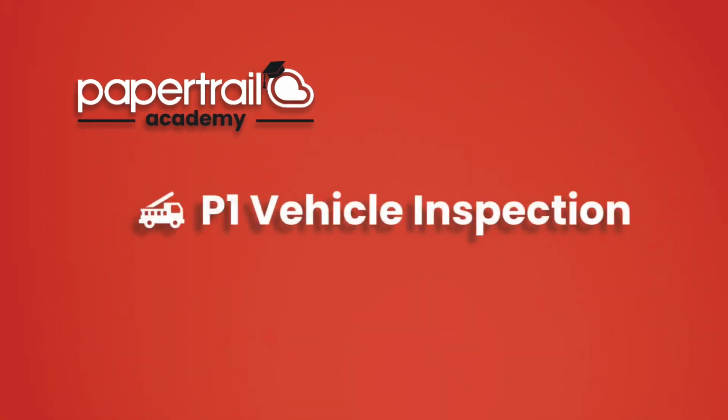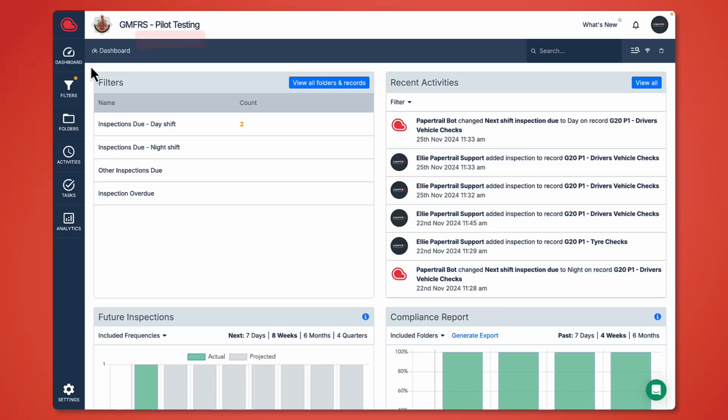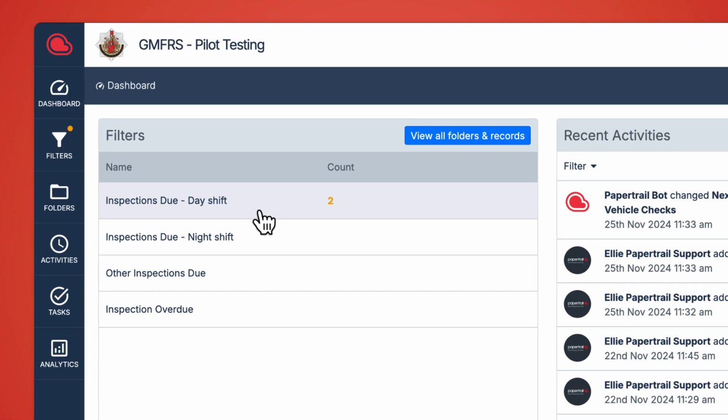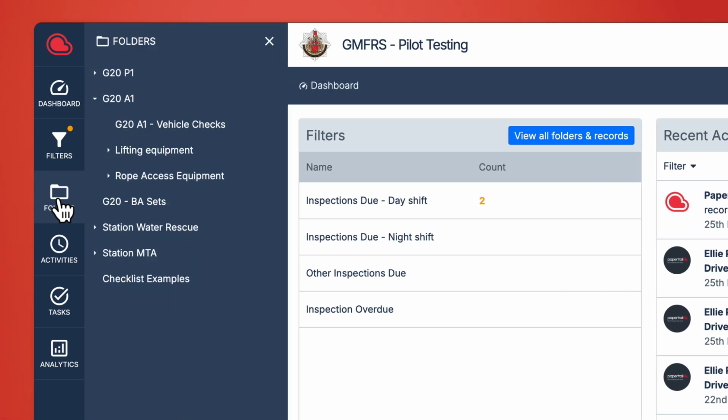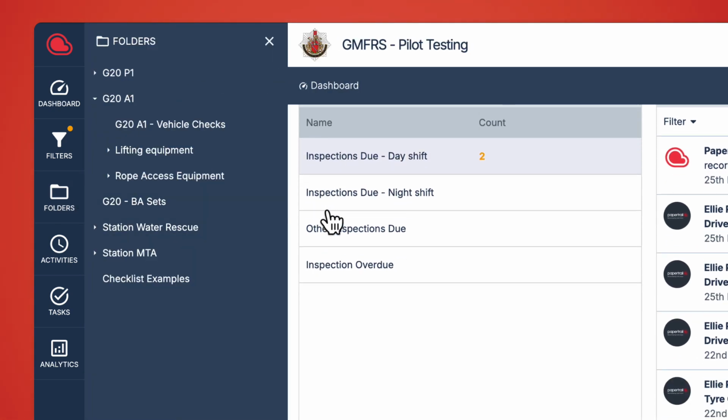My name's Ellie, and in this video I'm going to guide you through the P1 vehicle inspection process. This is your Paper Trail dashboard. From here you'll be able to see what inspections are due. You can get to these records by either going through your folder structure here or simply clicking Inspection Due.